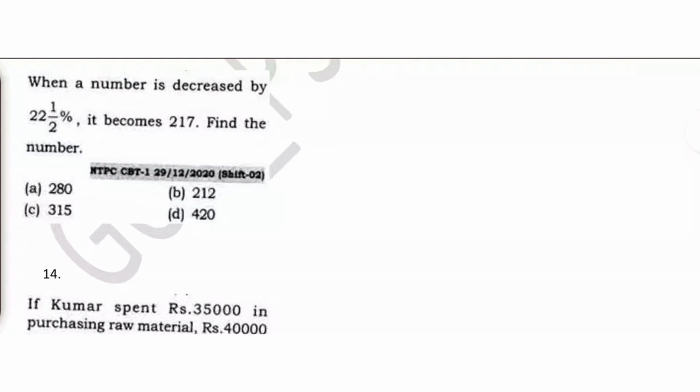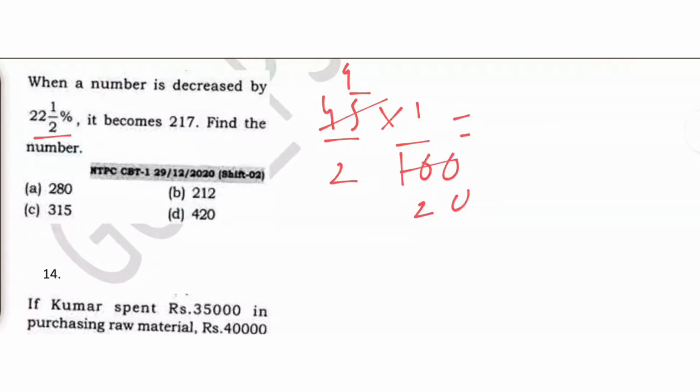When a number is decreased by 22.5%, it becomes 217. Find the number. I'll show you the shortest approach over here, because I've shown you twice already. We're given that when a number is decreased by 22.5%. What is 22.5%? 2 22s are 44, 44 plus 1, 45 by 2. And since it is percent, it is 1 by 100. If we cancel this, 5 9s are 45, 5 2s are 10, so it is nothing but 9 by 40.